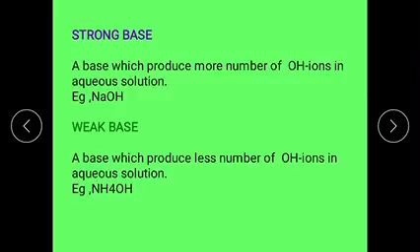Examples are ammonium hydroxide, NH4OH, aluminium hydroxide, Al(OH)3.